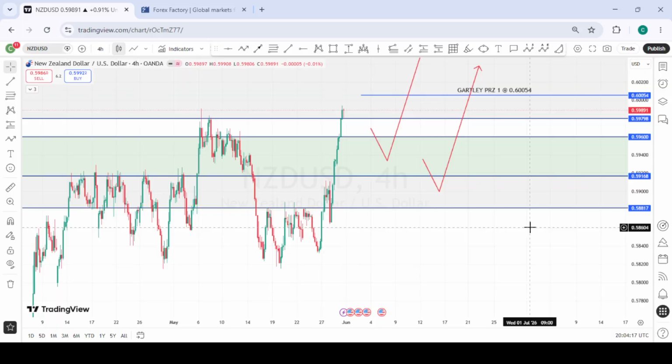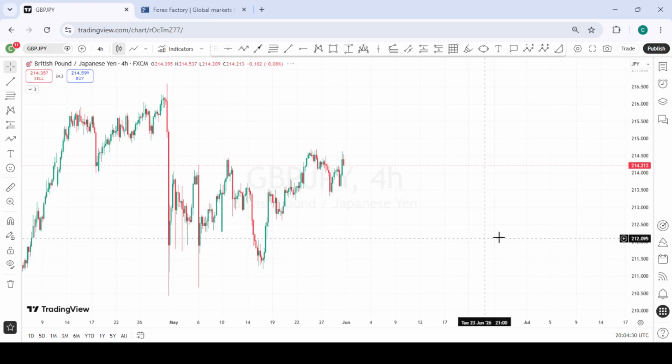NZDUSD is extremely bullish now. It can only shift bearish if we see price break below these lows we have here. Until then, we are extremely bullish on NZDUSD for the coming week.